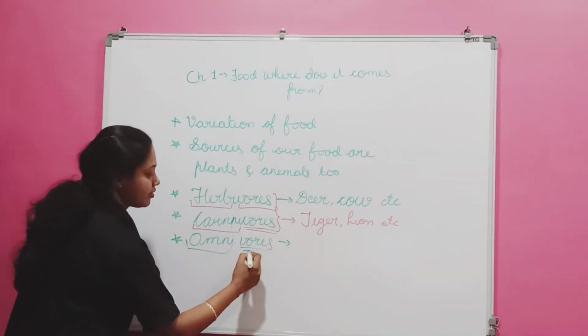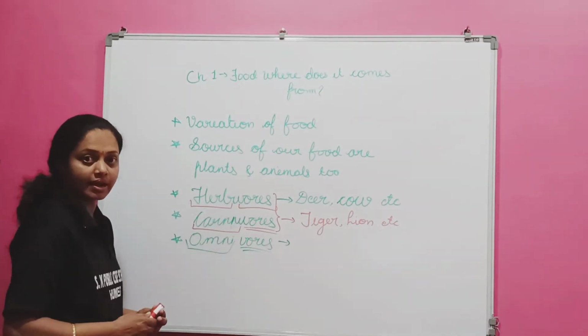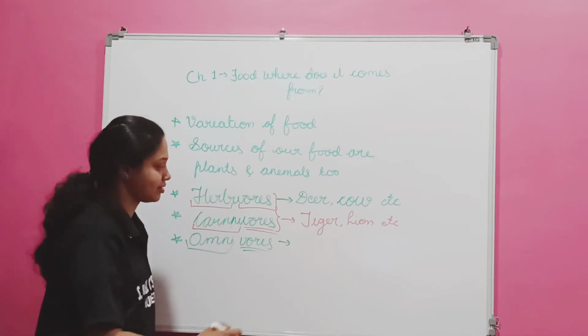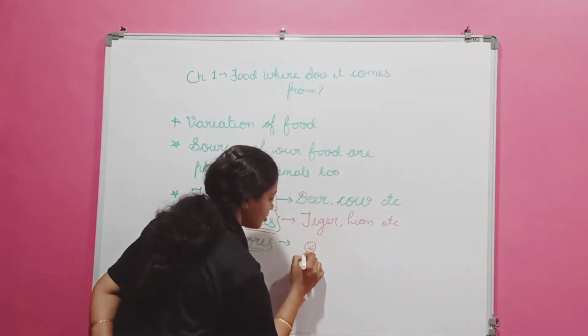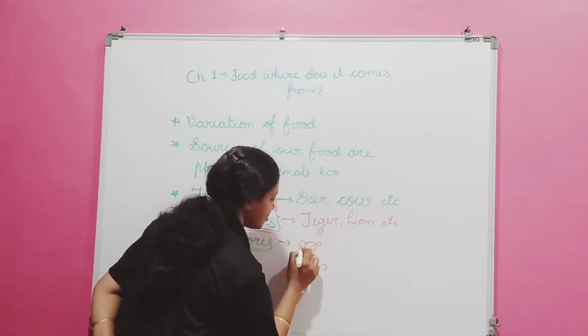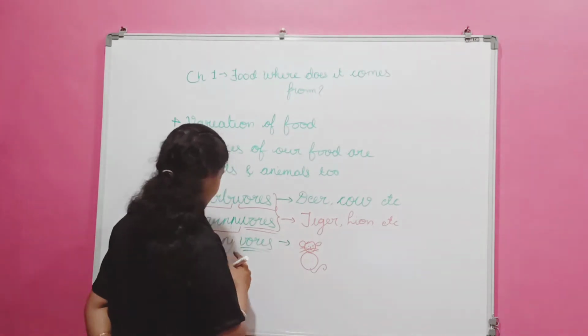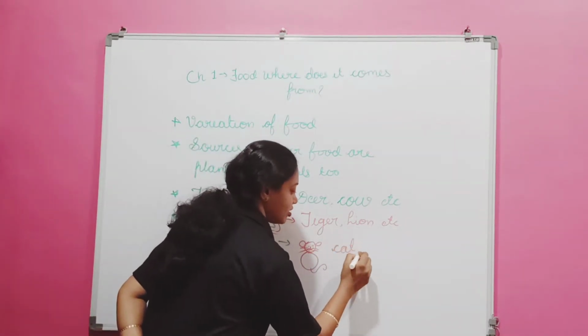Vores is again common spelling to all these three. Understood? Now, the best example of omnivore is here. I don't know how to draw, but what is it? Yes, this is a cat. So you have to remember omnivores means cat.